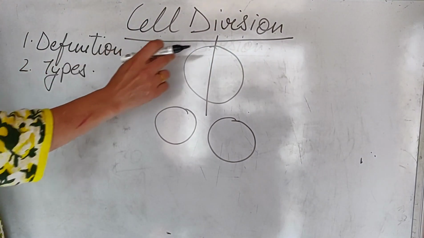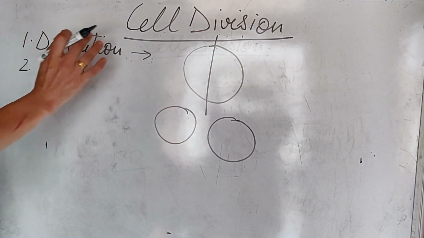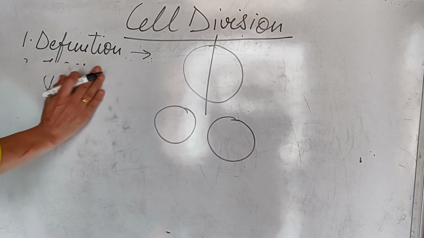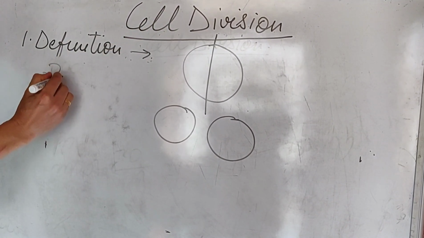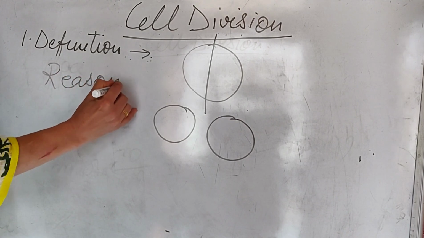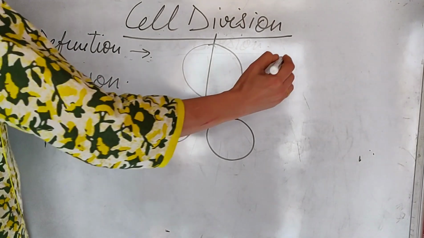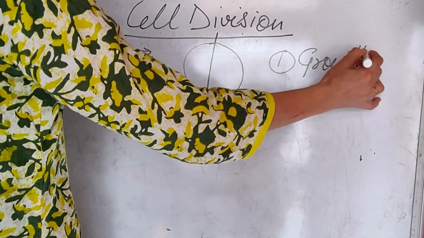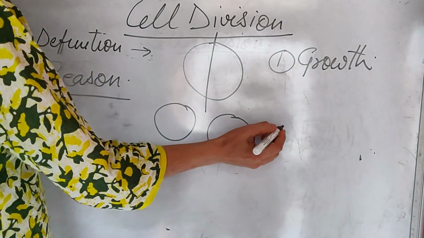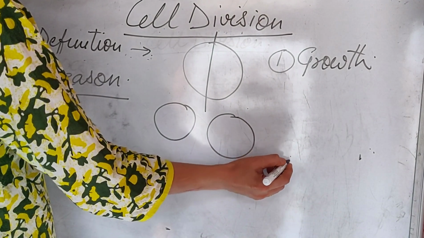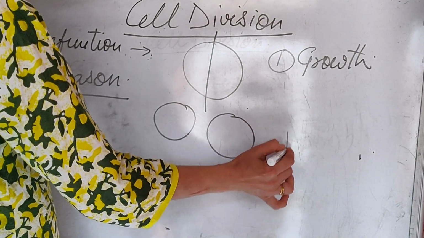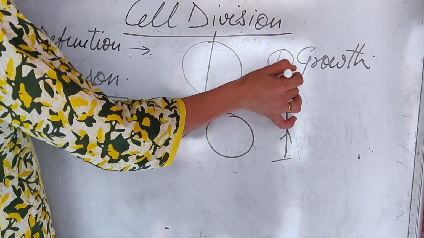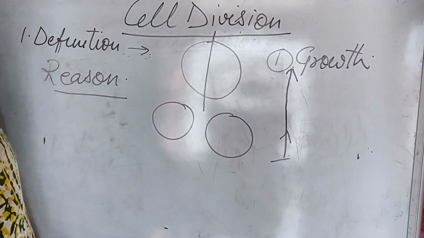Now the question arises, why is this process of cell division required? What is the reason behind that? There are many reasons for the division of the cell. One very important reason is growth. As you know, when a plant is born, it is very small. Later on it keeps on increasing, and the size reaches that of a tall tree.